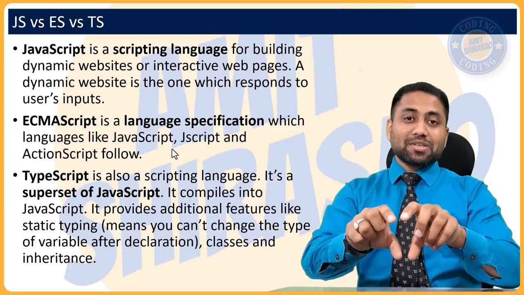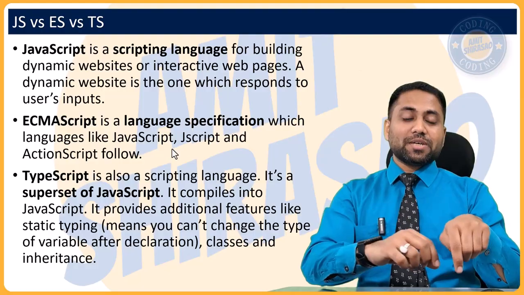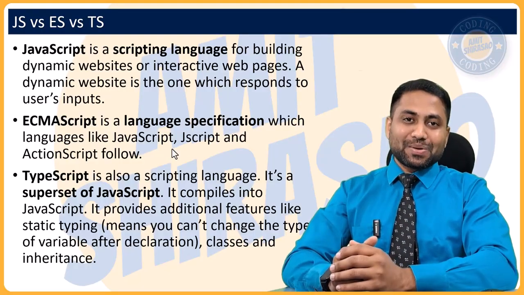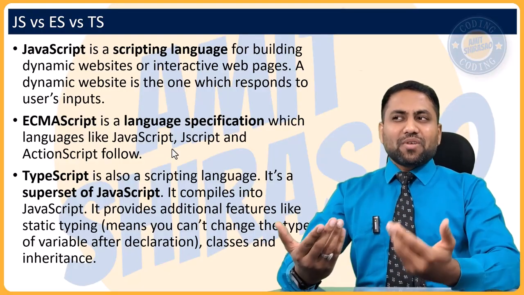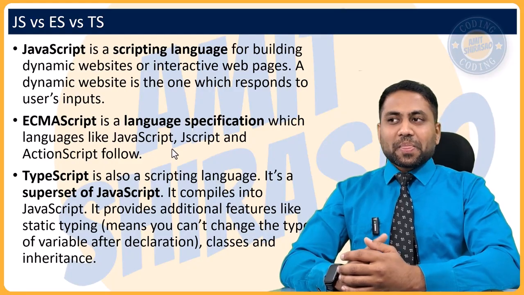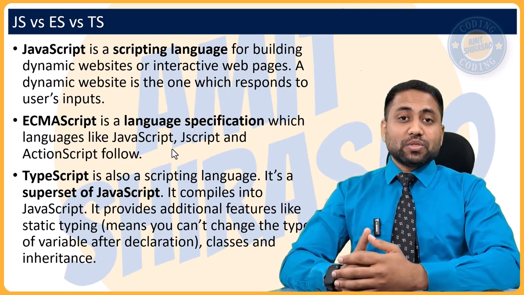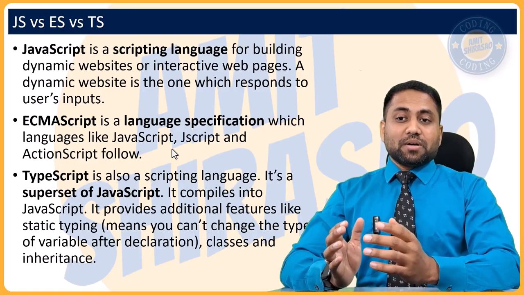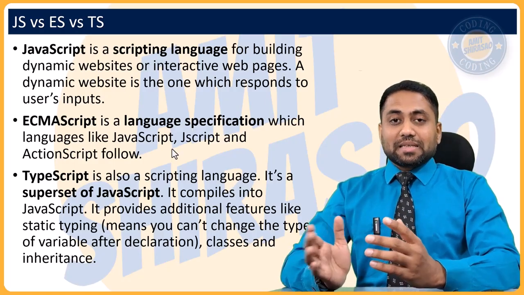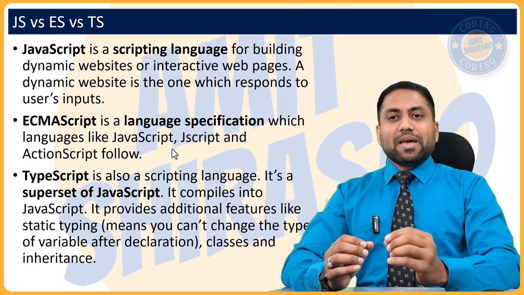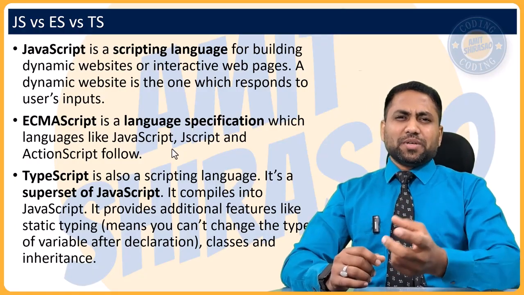Okay, and then this JavaScript can be interpreted or just-in-time compiled into the machine code. So this is how it is. So why did TypeScript come into existence? Because people were very much used to using various OOP concepts like classes, inheritance, this, that. And JavaScript is a very rudimentary kind of a language.